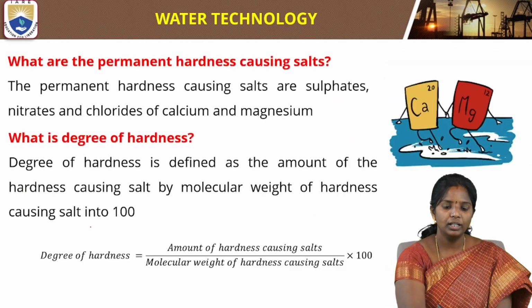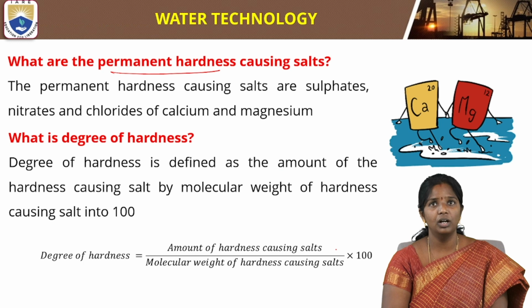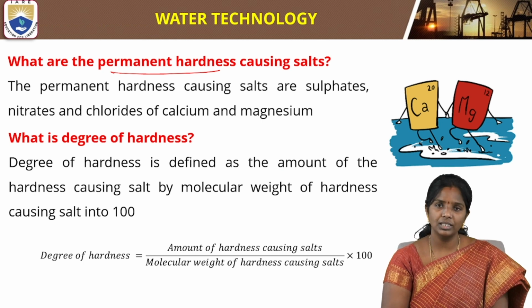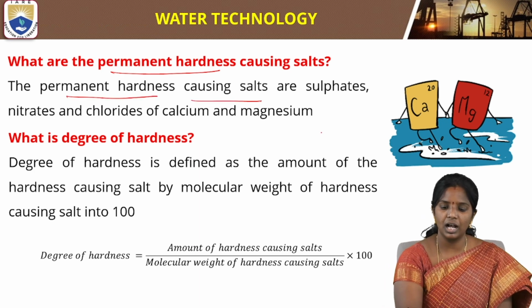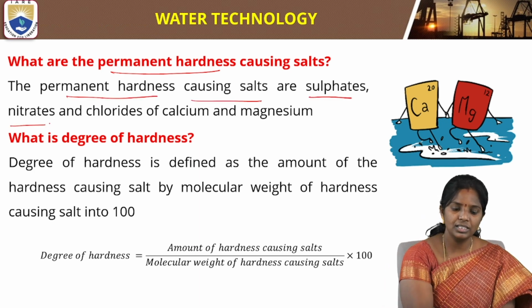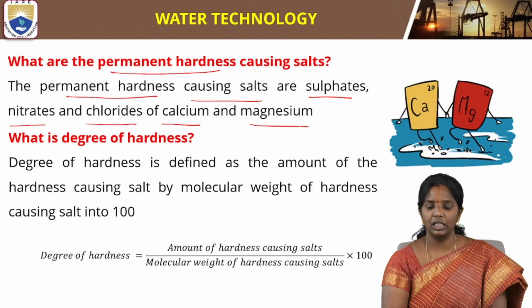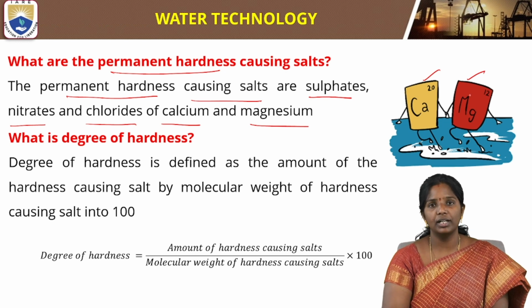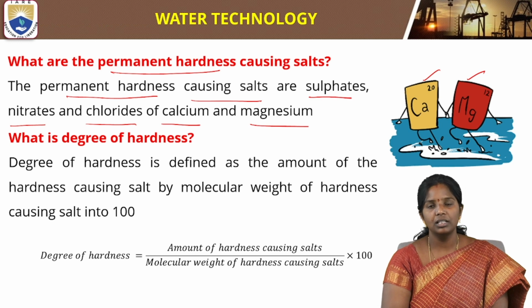So next, what are permanent hardness causing salts? So there are two different types. The other type is the permanent hardness. So what are the salts that are causing this permanent hardness? The permanent hardness causing salts are sulfates, nitrates, chlorides of calcium and magnesium. So most widely the calcium and magnesium are present in the water. So the sulfates, chlorides and nitrates are responsible for the permanent hardness causing salts.